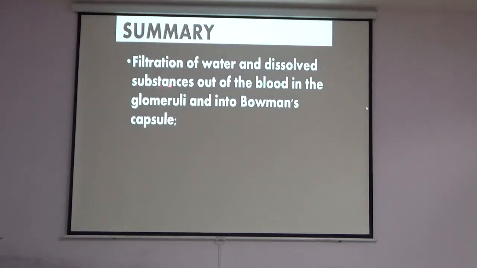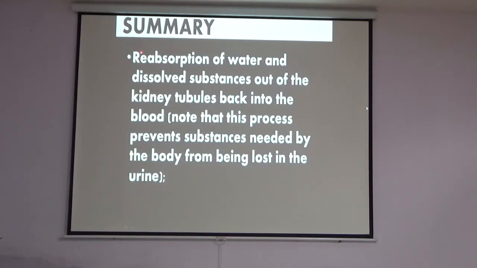Summary: filtration of water and dissolved substances out of the blood in the glomeruli and into the Bowman's capsule. Reabsorption of water and dissolved substances out of the kidney tubules back into the blood. Note that this process prevents substances needed by the body from being lost in the urine.